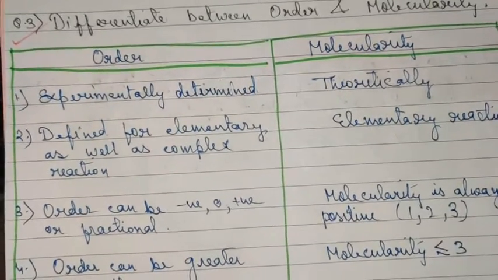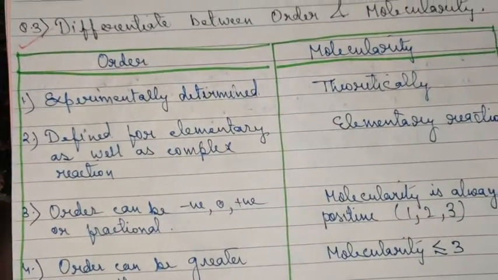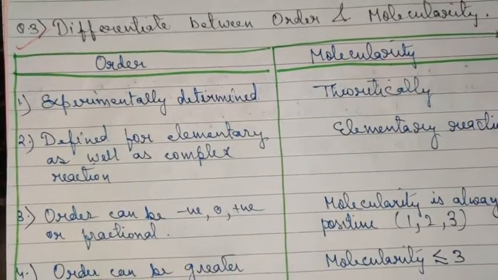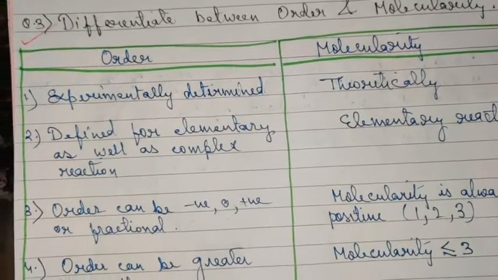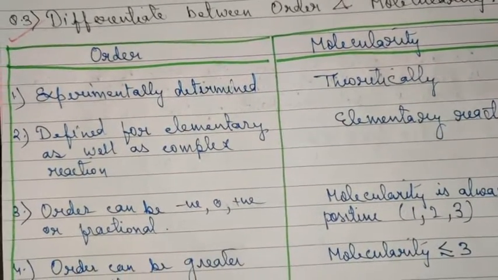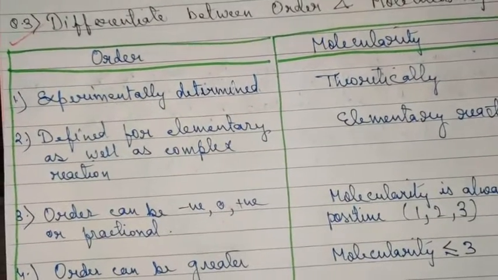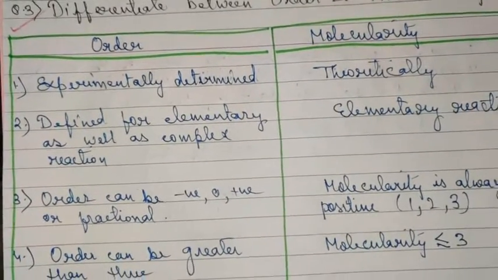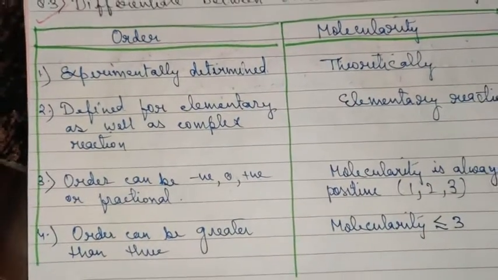Molecularity can be calculated theoretically, though you need to keep this in mind: even being a theoretical concept, more than 3 molecules cannot collide together to produce the product. So molecularity at the max can be 3 only.